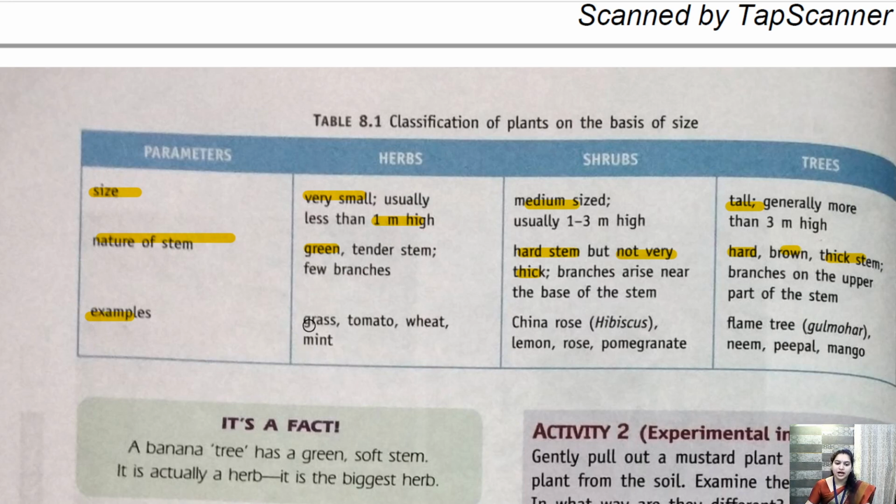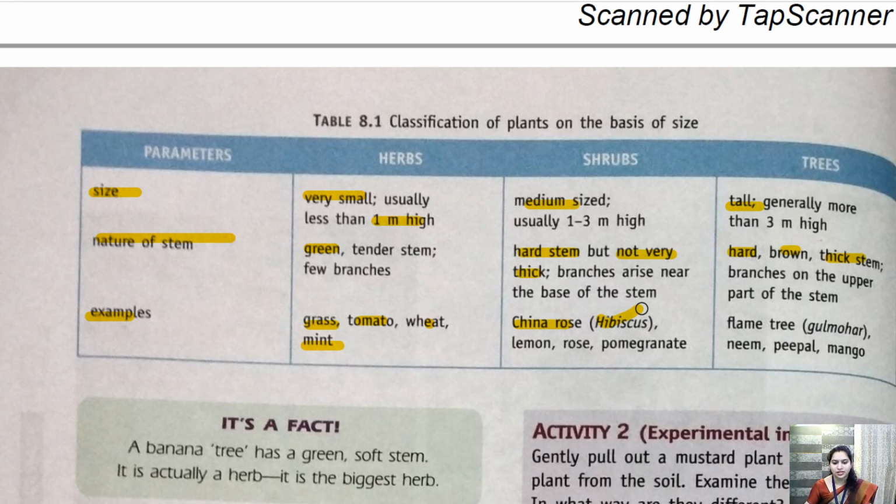Examples of herbs are grass, tomatoes, wheat, mint. Children, you should remember it. Now, what is an example of a shrub? China rose, that is hibiscus. Hibiscus you must have seen, it is red in color. I will show you later when we talk about flowers.